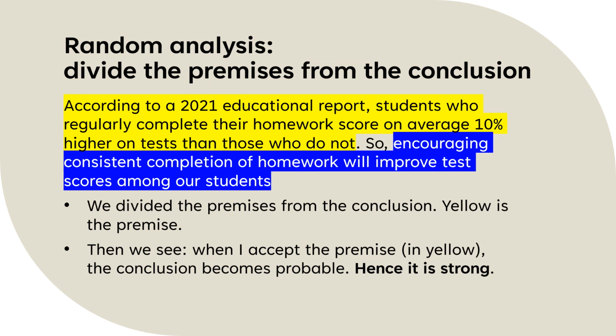It becomes very probable that if a teacher tells their students to do their homework, the students will probably improve their test scores. So you get the idea? Accept the premise, then ask yourself, does the conclusion become probable? And it's like, heck yeah, the conclusion is probable when you accept the premise. So that's why it's strong.